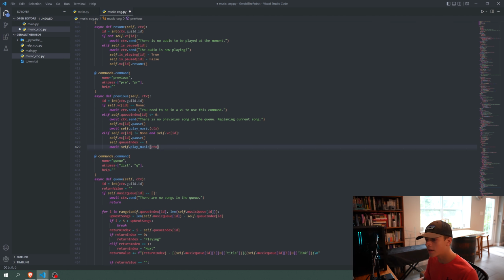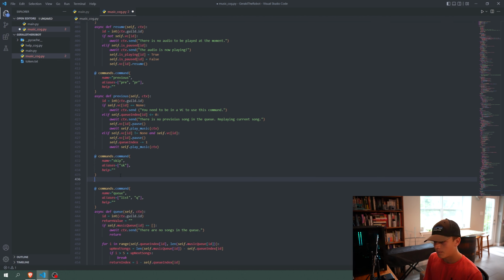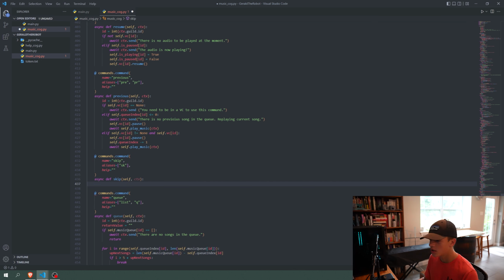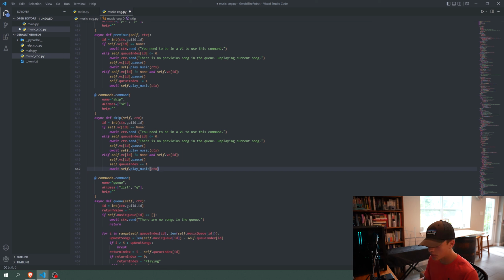And the skip command is very, very similar. So I'm just going to copy this and paste it down here, and we're going to say skip, and we'll have our alias be sk, and then we're going to say async def skip at self and ctx. So what I'm going to do is I'm just going to copy all of this code from the previous command and paste it in this, and then we're just going to change a few things. So first of all, if it ends up doing the thing, then we want to add 1 to the Q index and then play the song rather than subtracting 1.